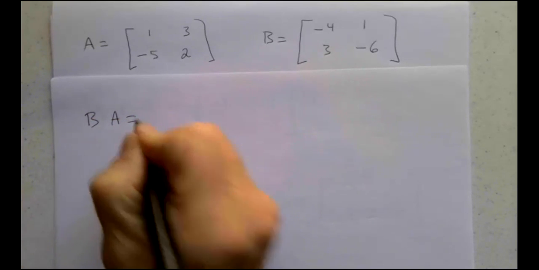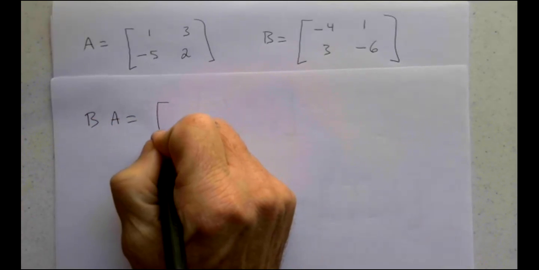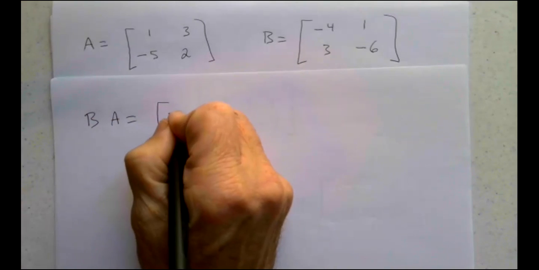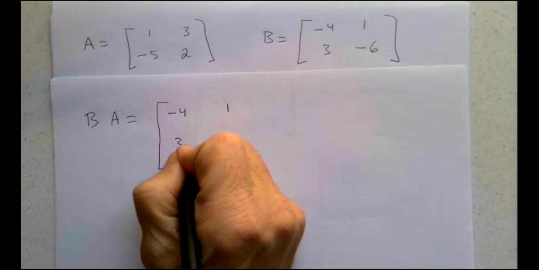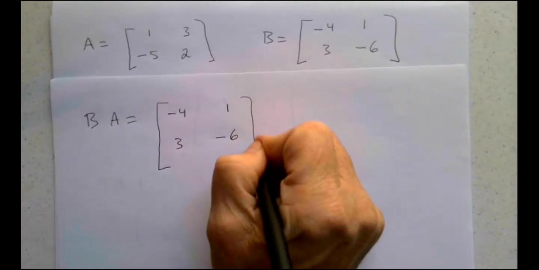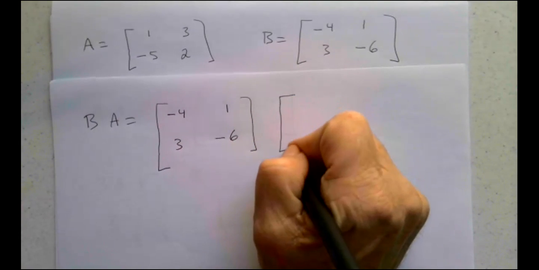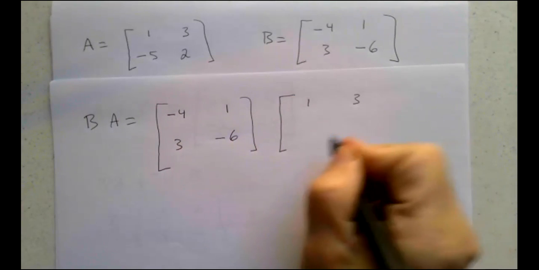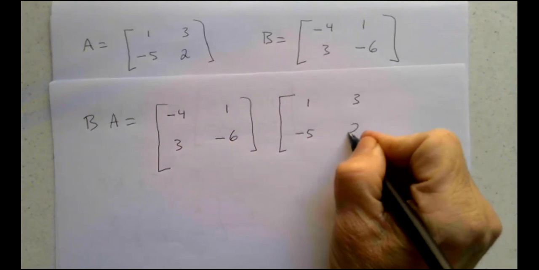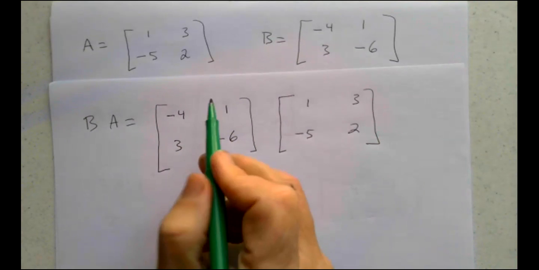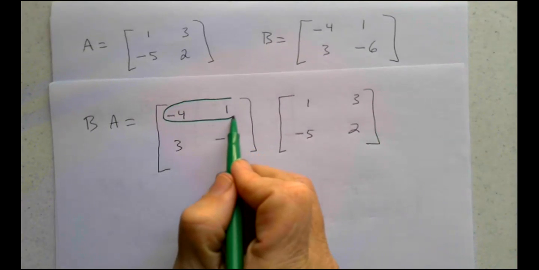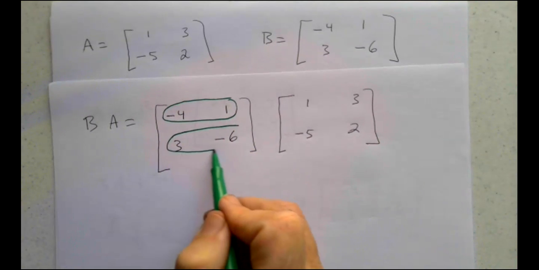B, -4, 1, 3, -6, times A, 1, 3, -5, 2. My rule: circle the rows of the first matrix, circle the columns of the second matrix.